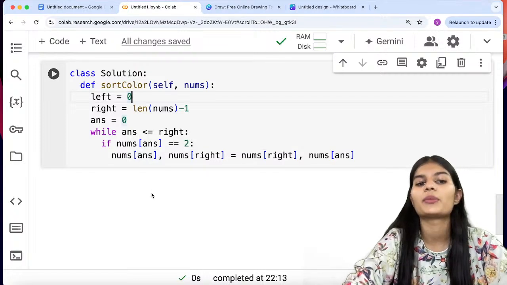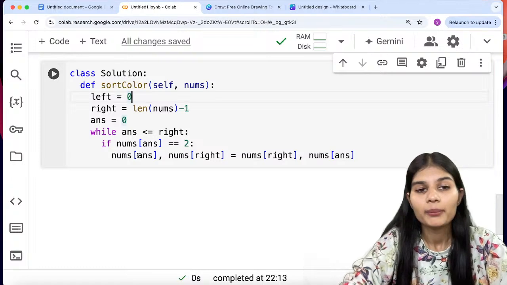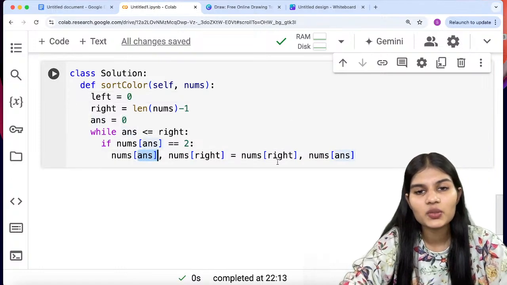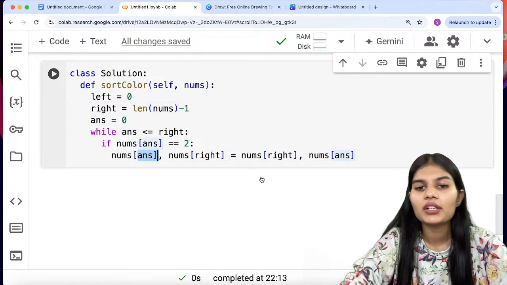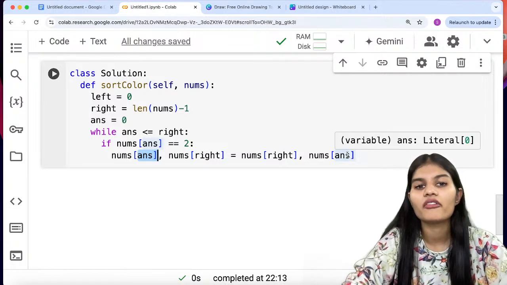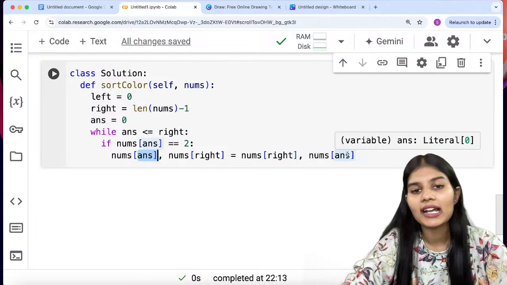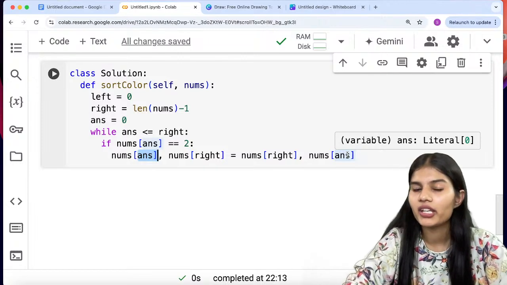I'm just trying to swap the values. The position of this ans would go to the right and the value of the right will go to the ans. That's it, swapping of the numbers. Okay? That is array[i], comma, array[j] is equal to array[j], comma, array[i].